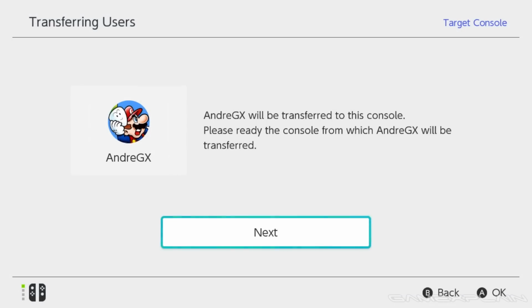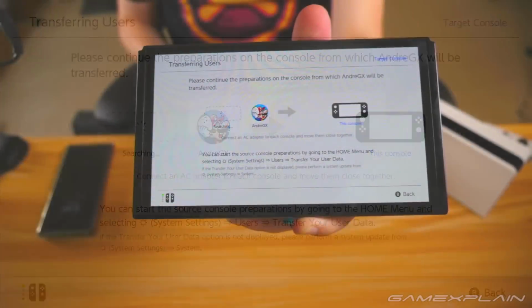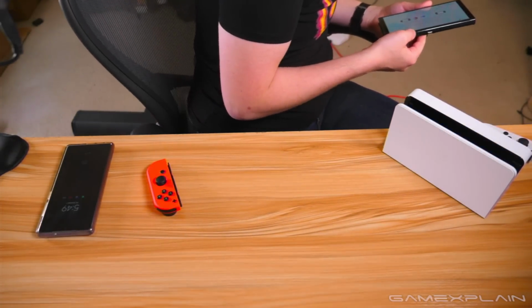Next, double check that the info on the next screen is right, which it should be. Andre GX will be transferred to this console, that is definitely me. So go ahead and click Next. Once you reach this screen, you can set your OLED down and move over to your old Switch, but be sure the OLED stays powered on.